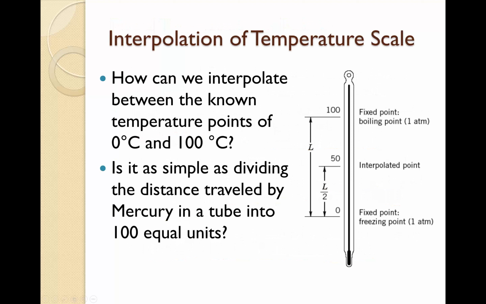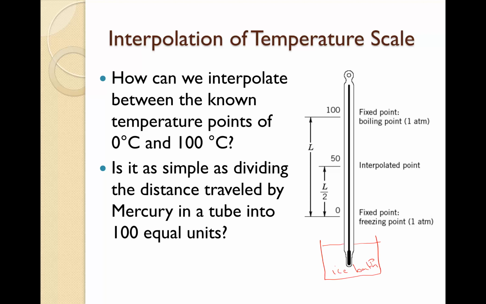Okay, interpolation of temperature scale. How can we interpolate between the known temperature points of 0 degrees C and 100 degrees C? It is as simple as dividing the distance traveled by the mercury in the tube into 100 equal units. So if we would like to make the graduation of the thermometer, we put the thermometer in ice. We call it an ice bath. That means it's a mixture of ice and water.